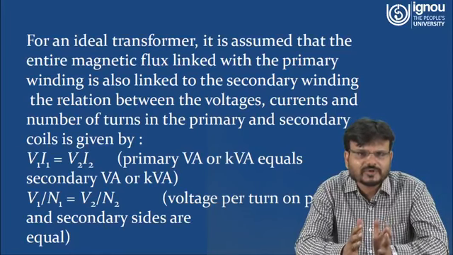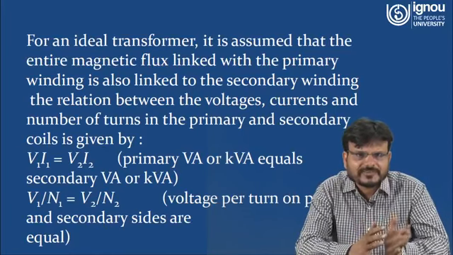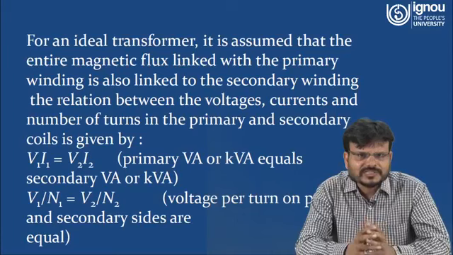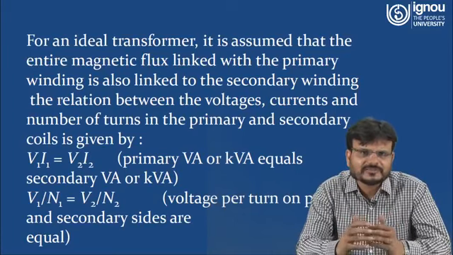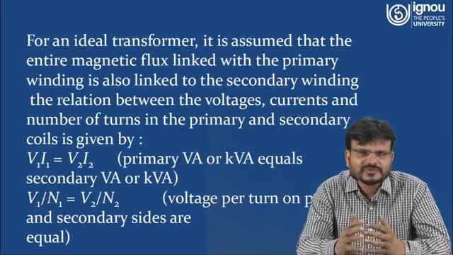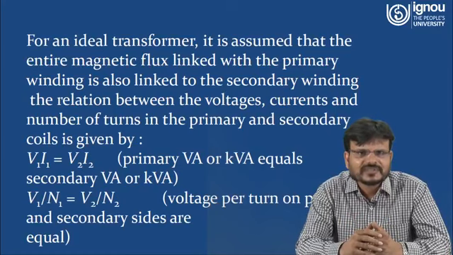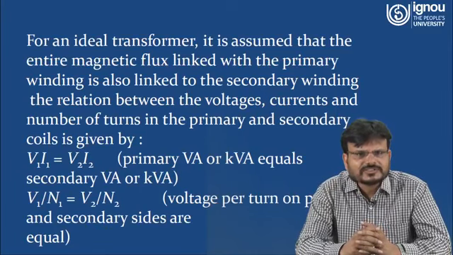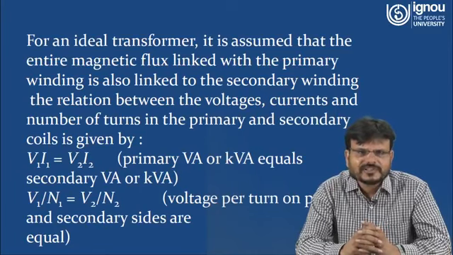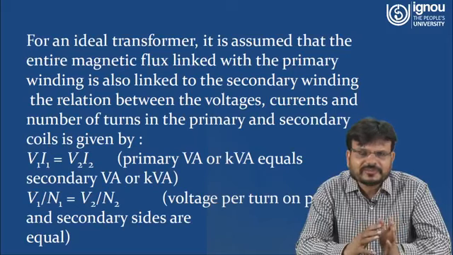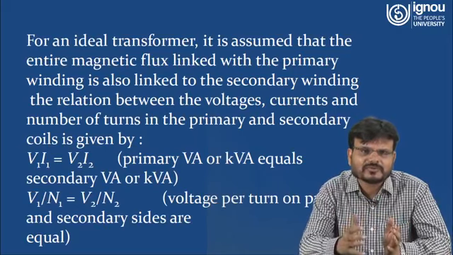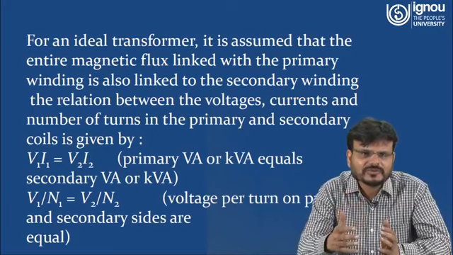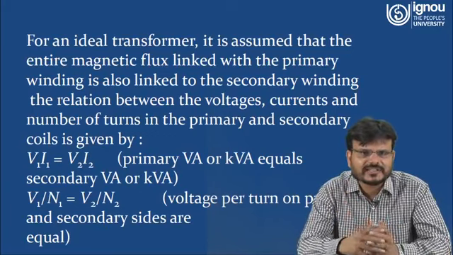Whatever the volt ampere at the primary side, it is denoted as VA or KVA if it is a big transformer with a larger rating. So primary VA or KVA equals secondary VA or KVA. As I told you in the previous slide, you cannot step up or step down the power. What you can step up or step down is the voltage and current.